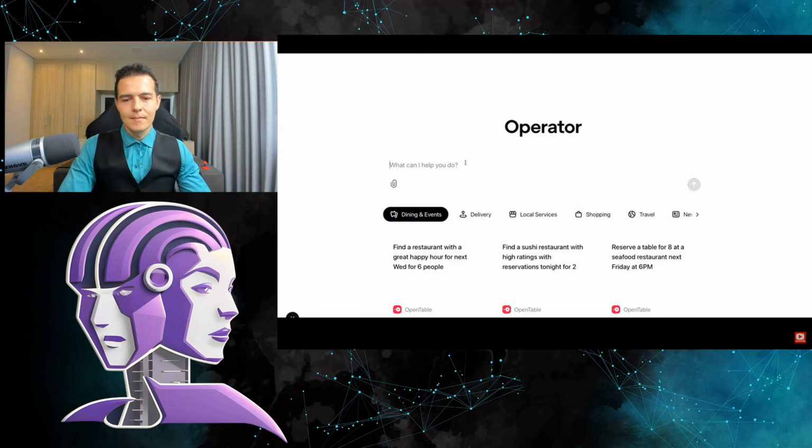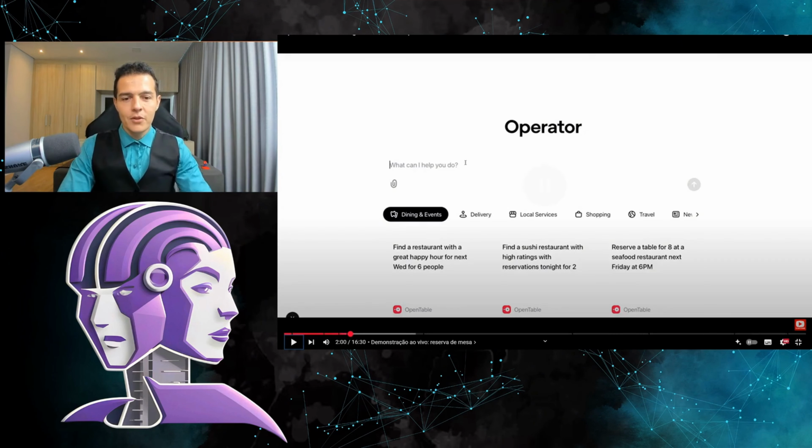This is the homepage of the operator. It's at operator.com. So, this is the screen of the operator. You will see here, of course, you can press the button to translate, and depending on whether you're in the United States, Europe, or Brazil, you can set the language you want. But look, how interesting. It already has some buttons here. Look at this. You can book dinners and events, food delivery, some services, shopping, travel, news. And there's an arrow here for you to look at other options.